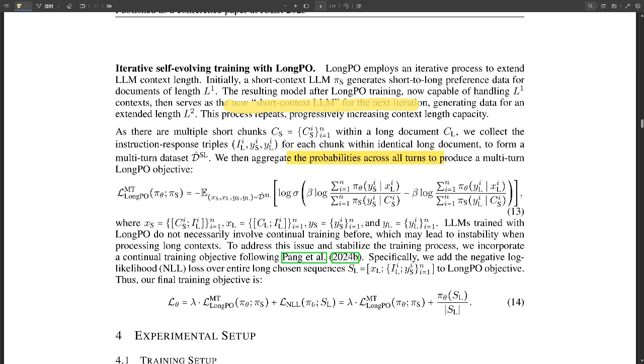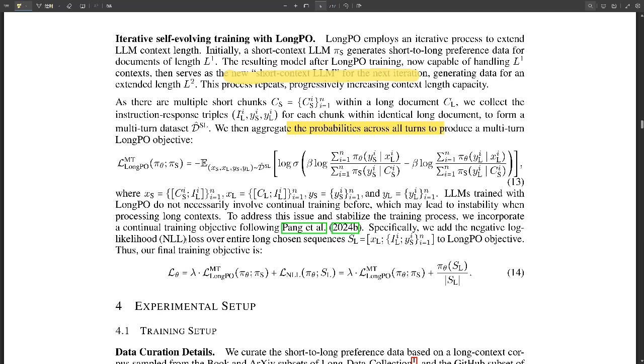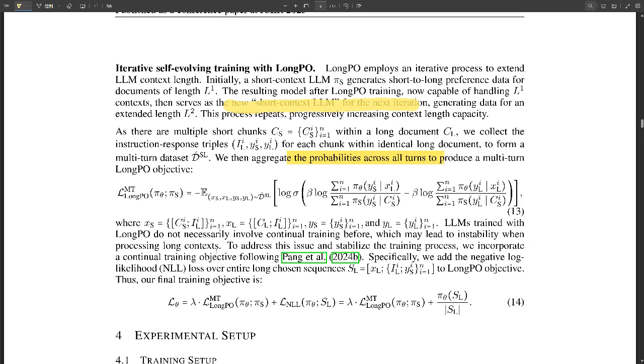Oh, you're asking about the LongPO objective function. Yeah, so the LongPO objective function is a math equation. It tells the LLM how to improve when reading long documents. It's related to DPO. It tweaks DPO to work well for long context. It has two parts, just like we talked about. Yeah, it's all about preference and constraints.